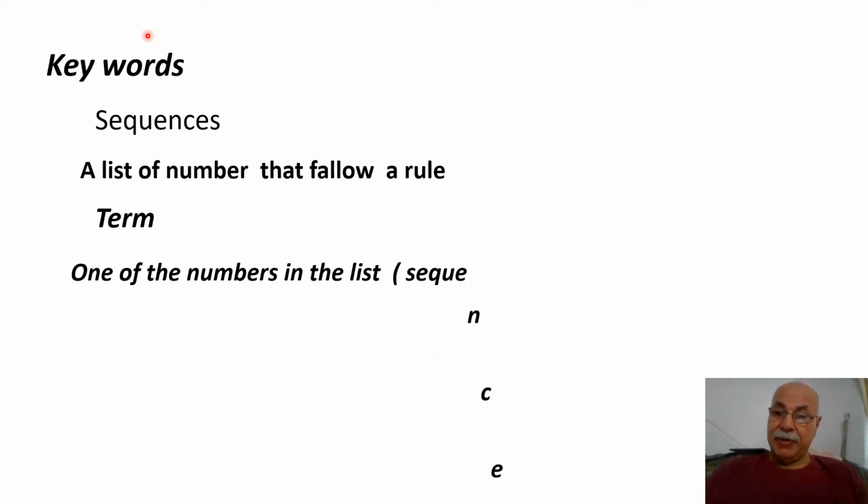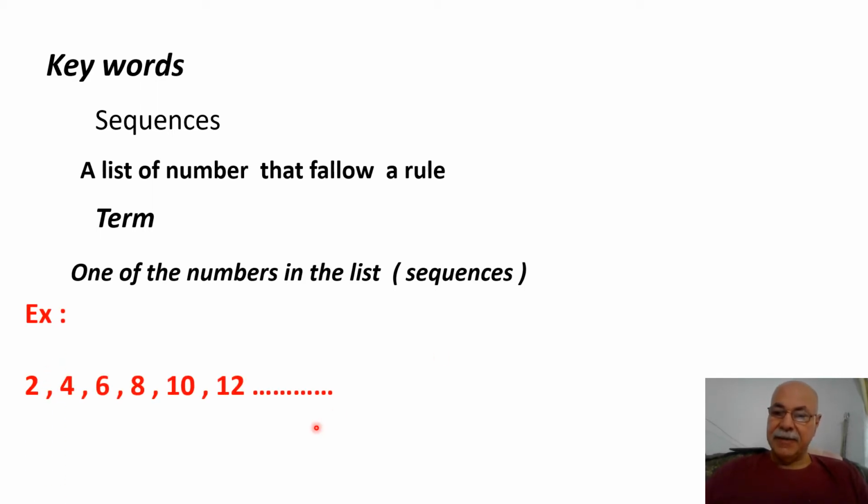What is the meaning of a term? A term is one of the numbers in the list of the sequence. We have a sequence, and each number in this sequence is a term. Look at this example: 2, 4, 6, 8, 10, 12. This is a sequence that goes on forever, and each number like this, 2, 4, 6, 8, 10, 12, is called a term in mathematics, نمط أو مجال أو تسلسل.